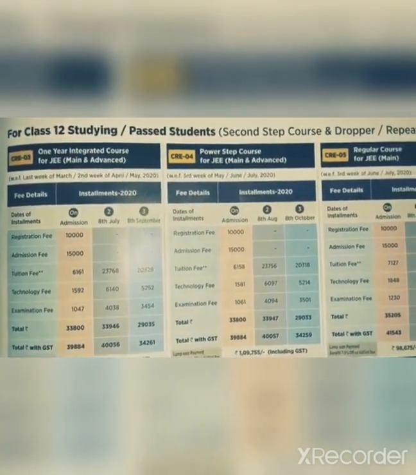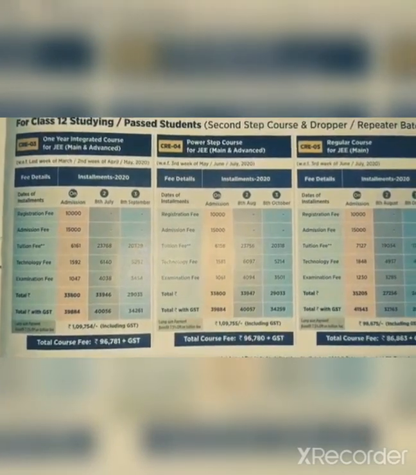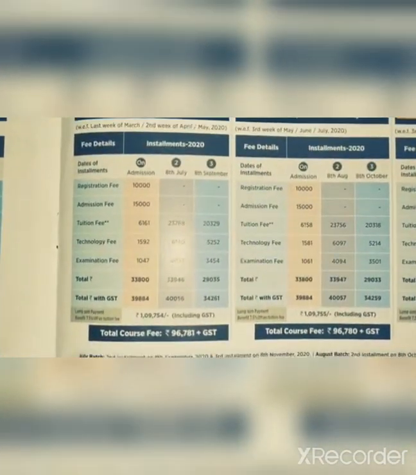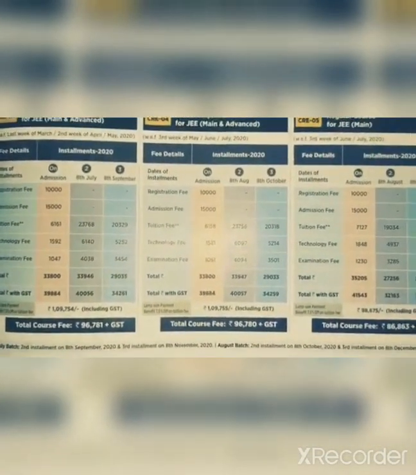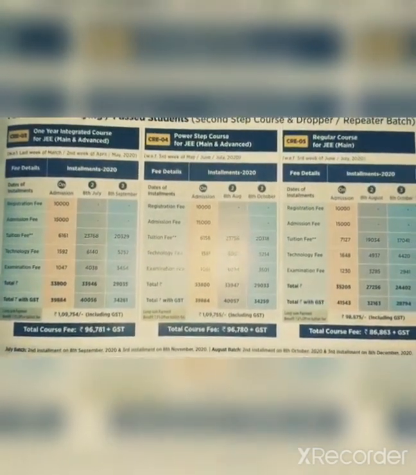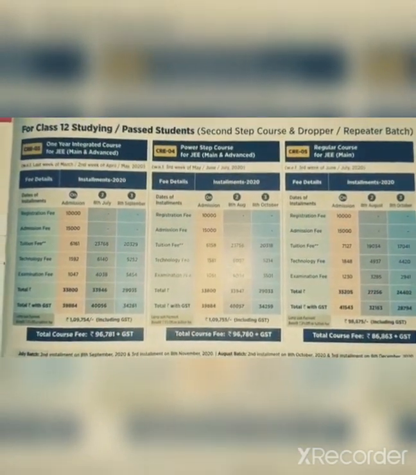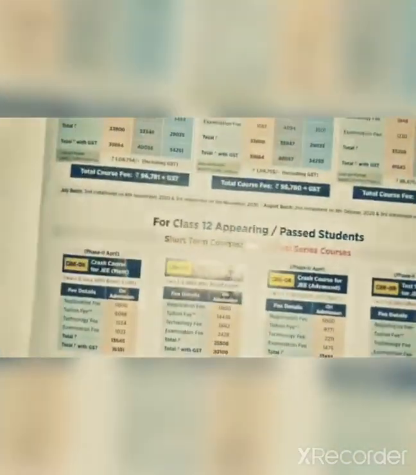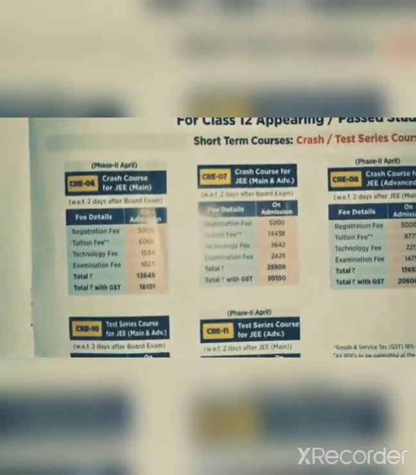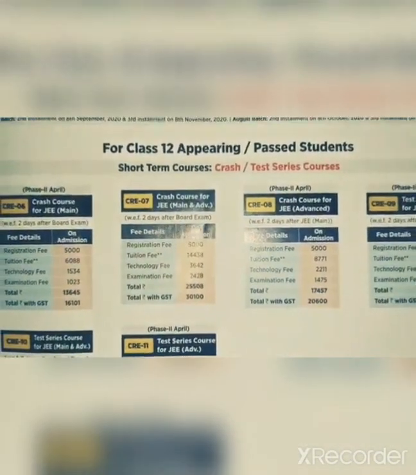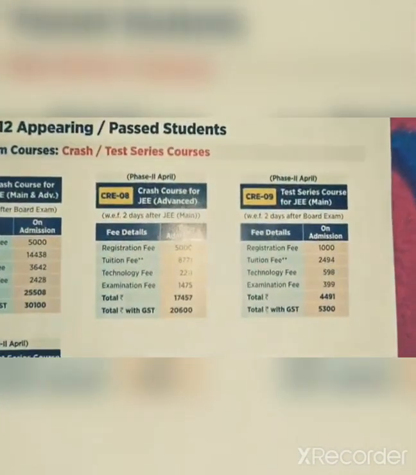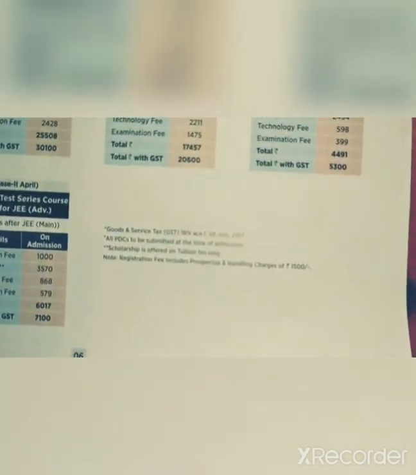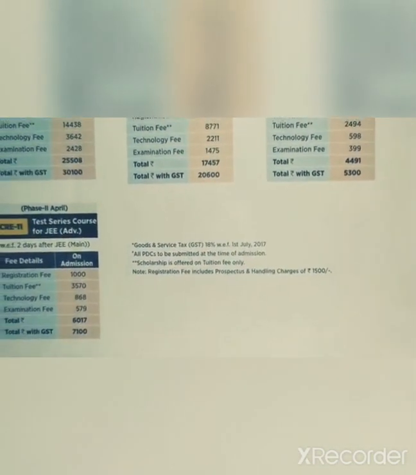And for class 12th studying or pass, this is for 1 year. It's all for 1 year. You can see the registration fee 10,000, admission fee 15,000. Just pause the video and note down all the things. And this is the short term courses you can see. Also, the scholarship is offered on the tuition fees.